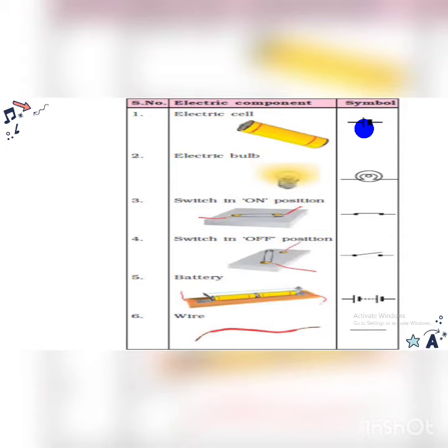You know that in the 6th standard we understood the combination of two or more cells is known as a battery. So over here you can see in this diagram how many electric cells are there. Total 2.